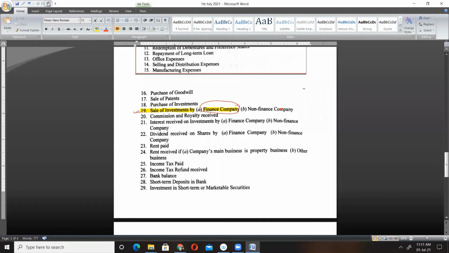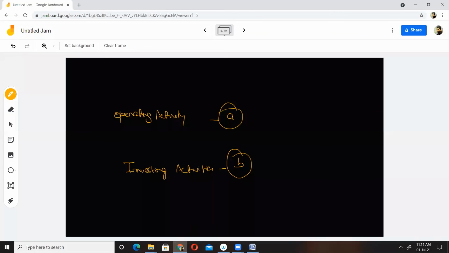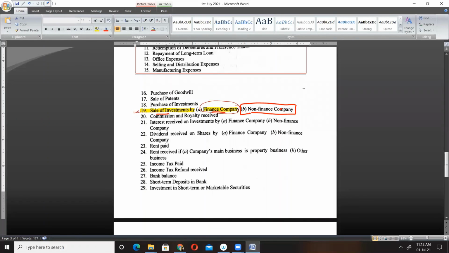In B you have a non-finance company. For a non-finance company, selling of investment is an investing activity, whereas for a finance company, selling or purchasing of investment is core business or core activity, and hence it will be operating activity. Clear? So A will be our operating activity, B will be our investing activity. Am I clear? Good. Chalo, very good. Now let's move to number 20.